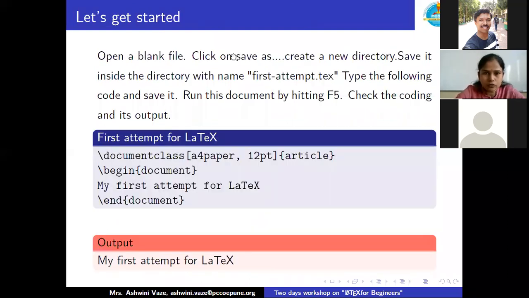Next, we'll move to the further presentation. And now we are going to get started actually in the LaTeX environment. But before that, I'm going to tell you how to prepare coffee. One may ask why we are discussing how to prepare coffee. Everybody of you might know, you might have made coffee also, but the process we are going to repeat over here. What are all the things you require to prepare coffee?